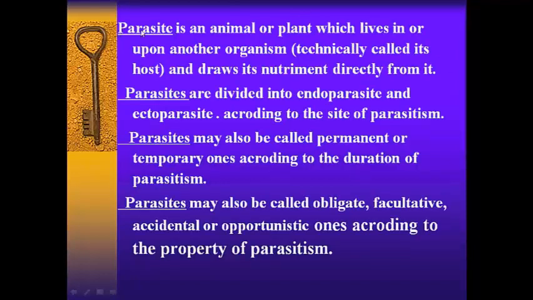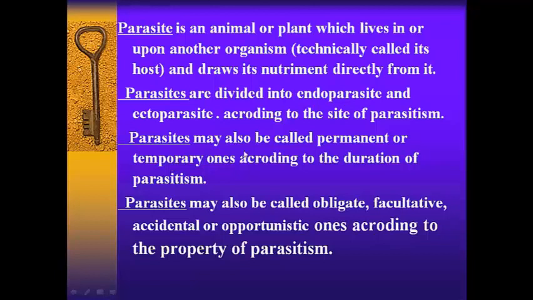So first, a parasite can be an animal or plant which lives upon other organisms, technically called its host, and draws its nutrient directly from it. So a parasite is something, it can be a plant or animal, that lives on other organisms, right? And that other organism is called the host, and from there it draws its nourishment directly from it. Okay, and also harms that host.